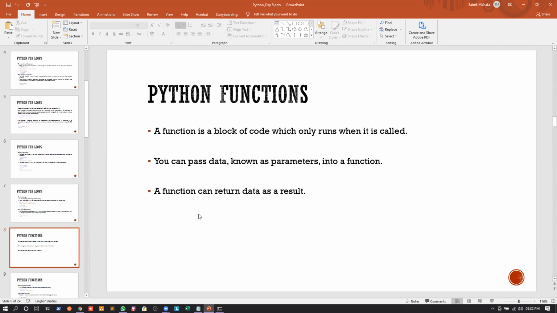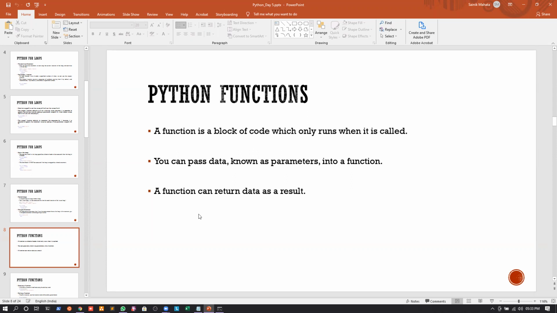Suppose one function is calling another function, so the values coming from the called function may be returned as values to the calling function as well, right? Or we can print the results in the called function itself. We will see both the examples on how we can do that.